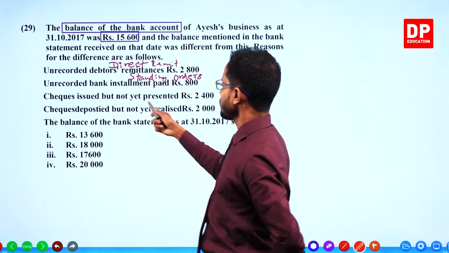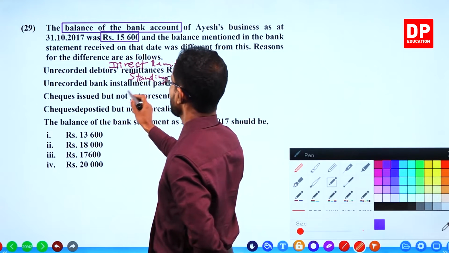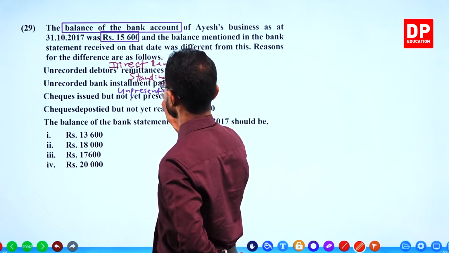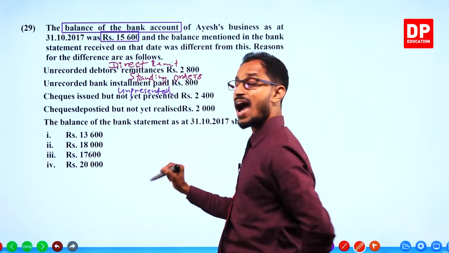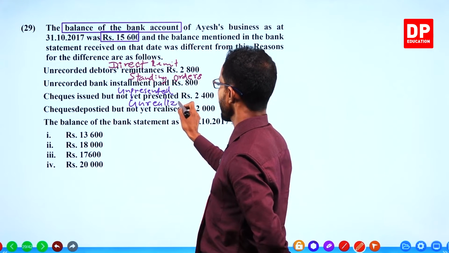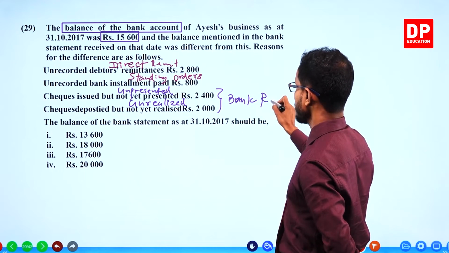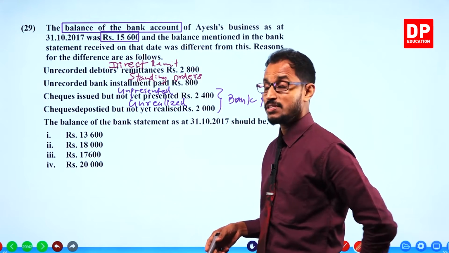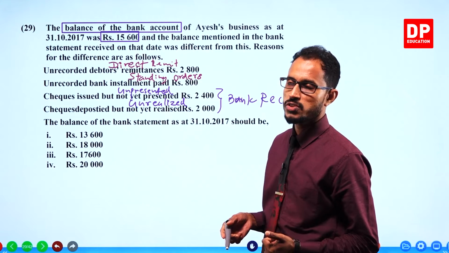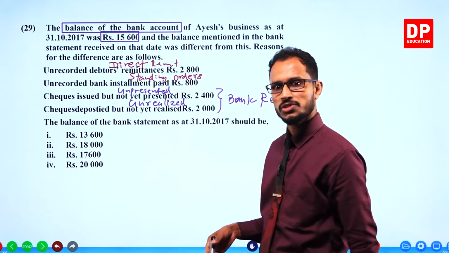Checks issued but not yet presented, unpresented checks. Checks deposited but not yet realized, unrealized. These two go to the bank rec when preparing the bank reconciliation statement. Bank rec means bank reconciliation. The upper items go to the adjusted bank account when we prepare bank reconciliation questions.